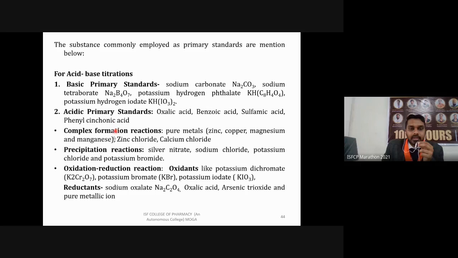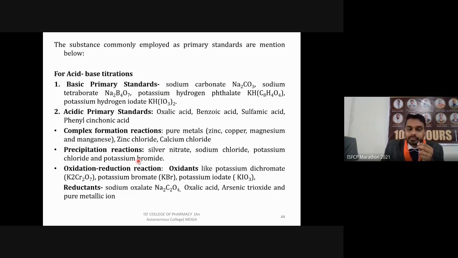Then in complex formation reactions like complexometric titration, we can use pure metal ions like zinc, copper, magnesium, manganese, and you can also use salts like zinc chloride, calcium chloride, which can form particular coordinate bonds with ligands. Then for precipitation titrations, you can use some metal salts like silver nitrate or sodium chloride, then potassium chloride and potassium bromide.